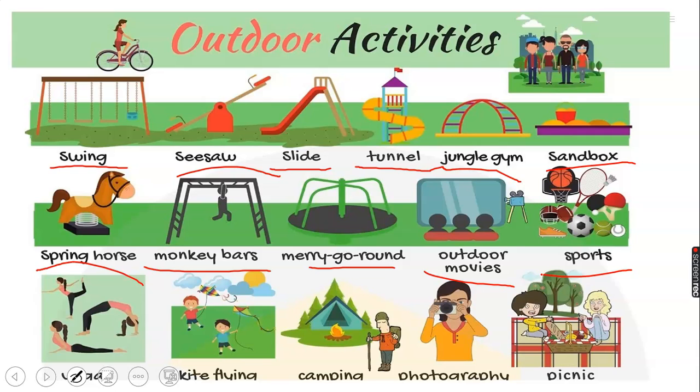Okay, we have a lot of them. Mountaineering, hiking, camping, running, sailing, surfing, kayaking, canoeing, rock climbing, rafting. We have quite a number of them on outdoor activities.